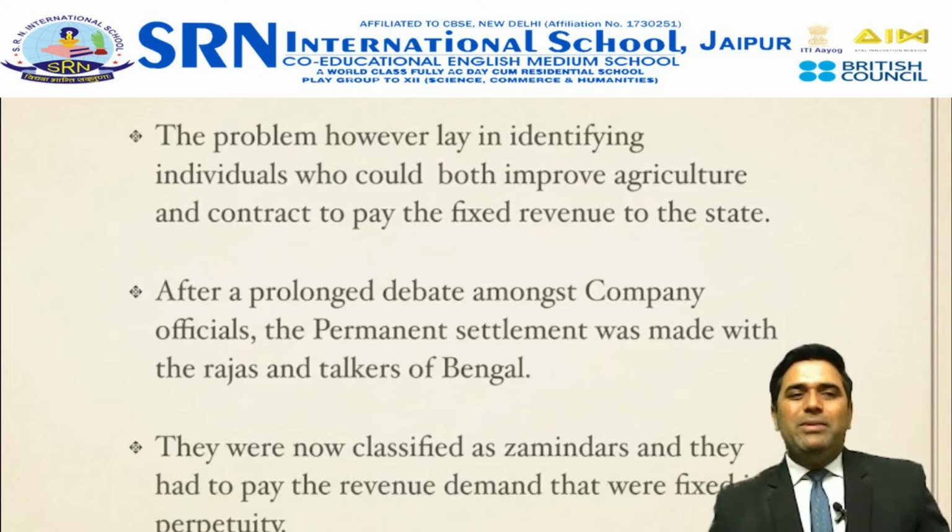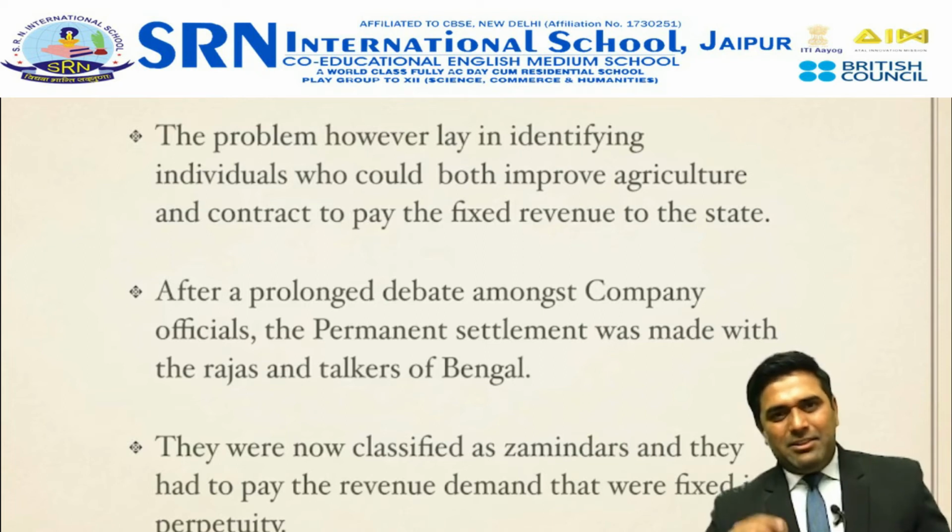Now we will be understanding the problems behind why zamindars failed to pay the revenue to the British East India Company.